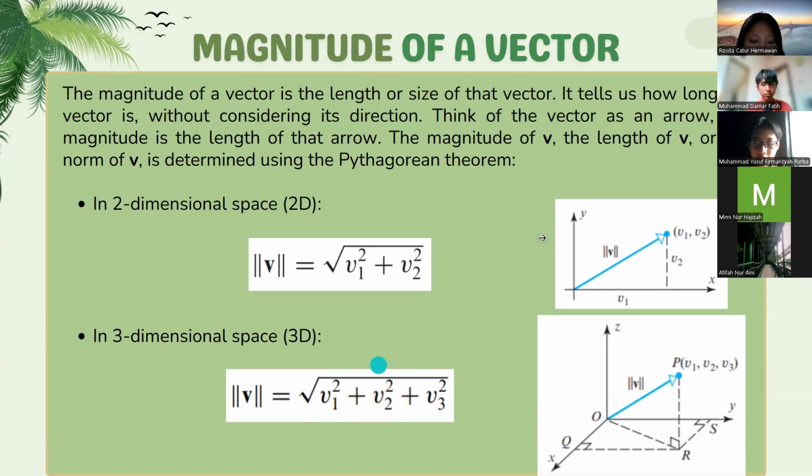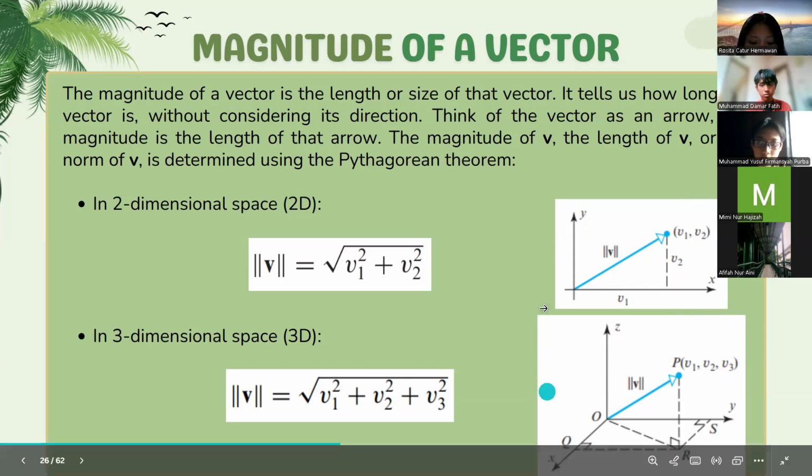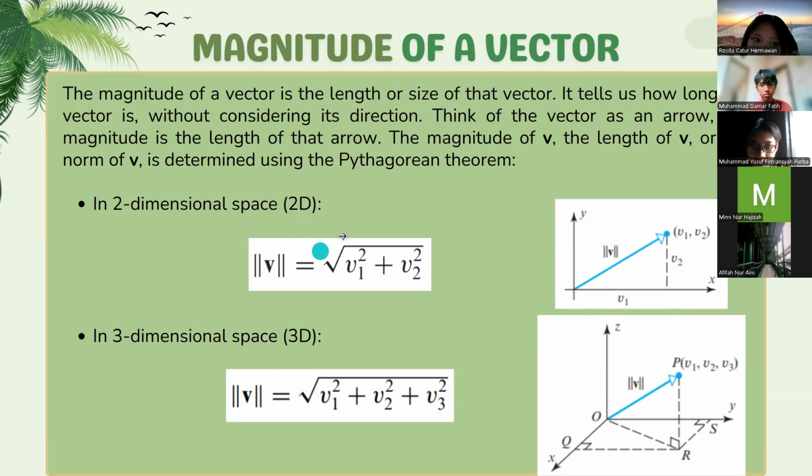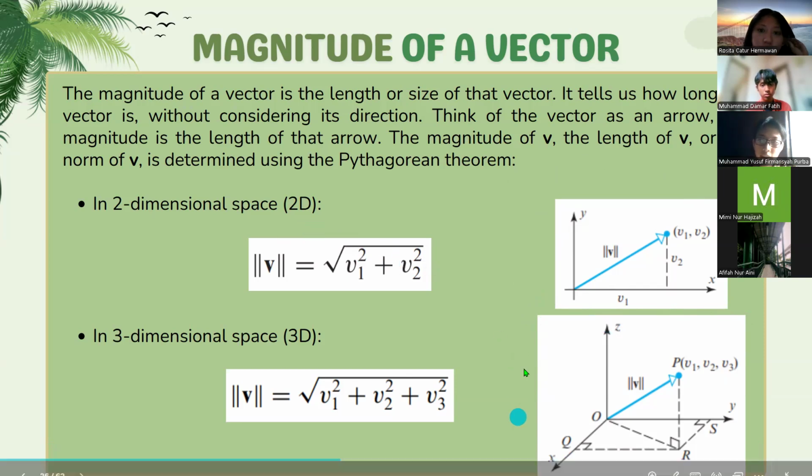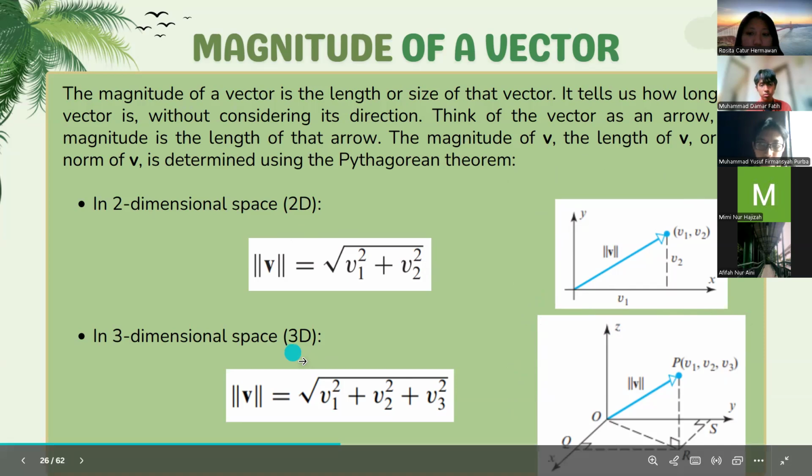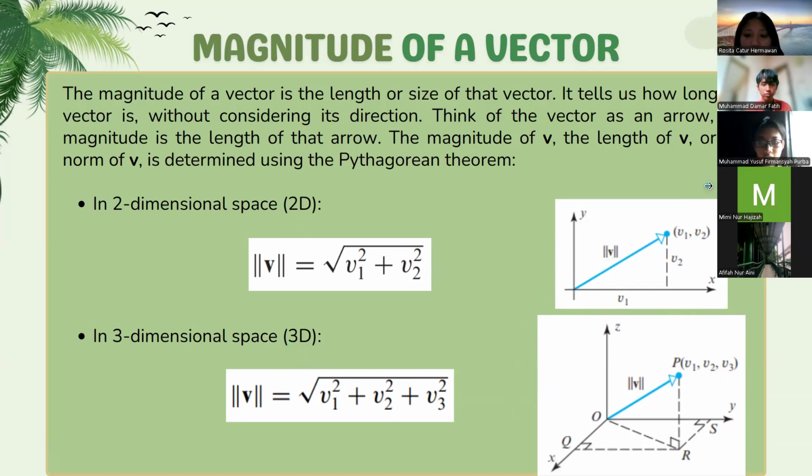We can see on the picture on the right the representation of the magnitude of vector v in Cartesian coordinates. The top picture is in two-dimensional space, and the bottom picture is the magnitude of a vector in three-dimensional space. Okay, next slide, Damar.